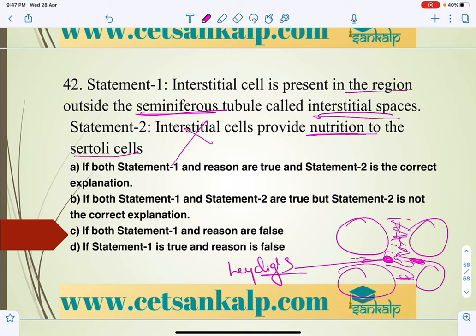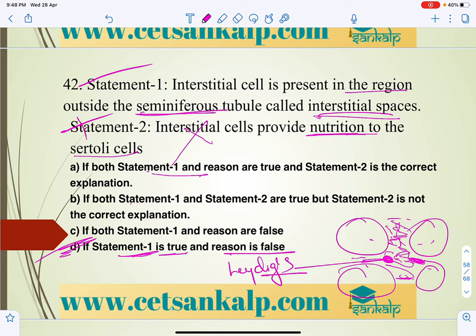So interstitial cells, which are also called Leydig cells, are present between the seminiferous tubules, and that space is called the interstitial space. This statement is correct, whereas the other is wrong. If both statement 1 and reason are true, the statement 2 is the correct explanation. Now D we can select if statement 1 is true and reason is false. So this is correct, right?